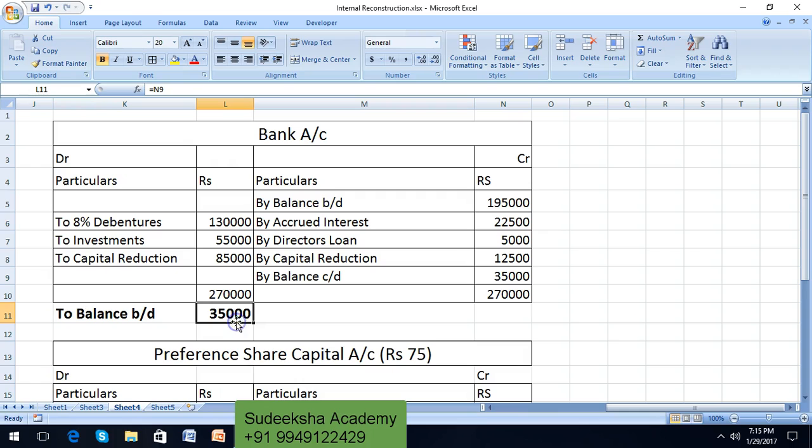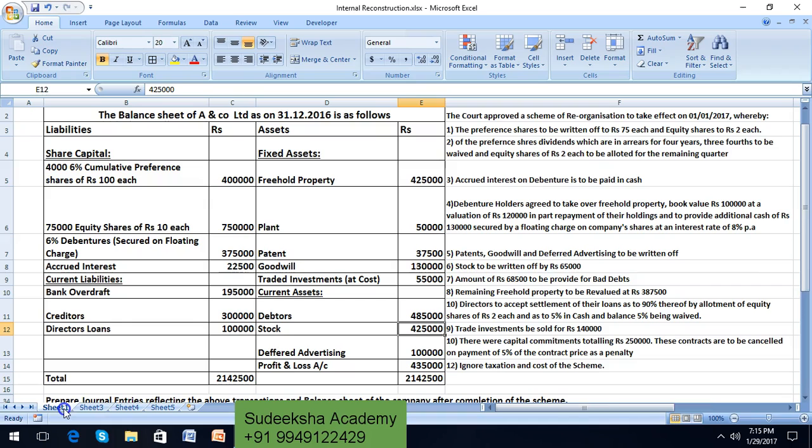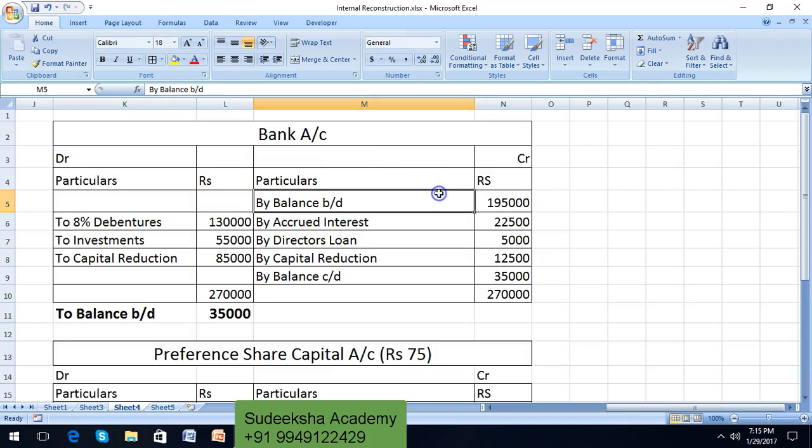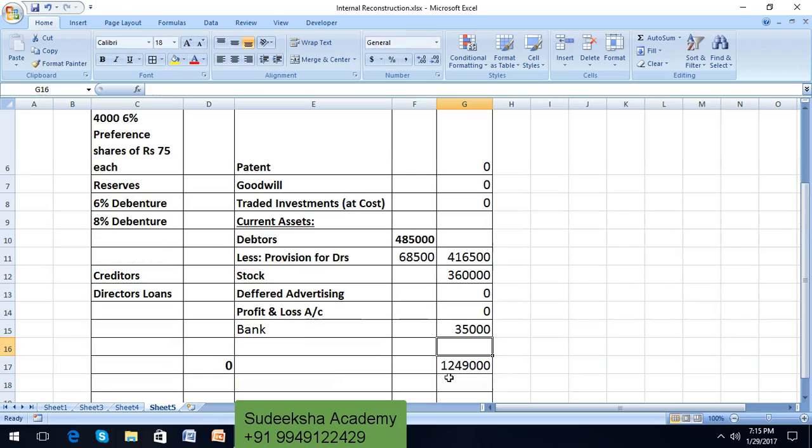So the balance brought down post reconstruction is 35,000. In the balance sheet you have a bank overdraft of 1,95,000. That is the balance brought down 1,95,000. All adjustments we have posted in this account. So the balance brought down is 35,000, which needs to be posted on the asset side of the balance sheet.